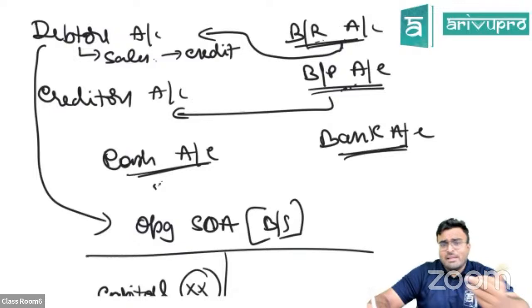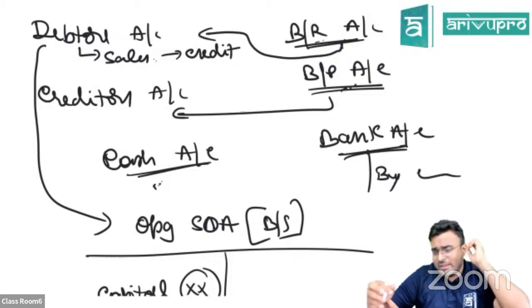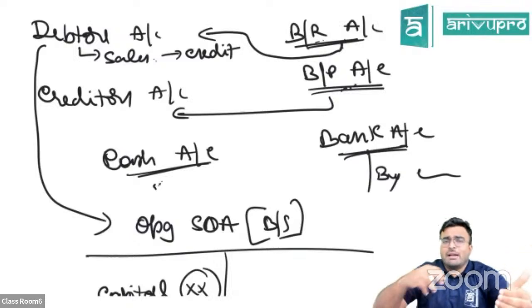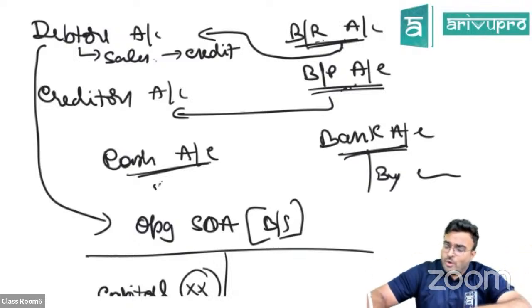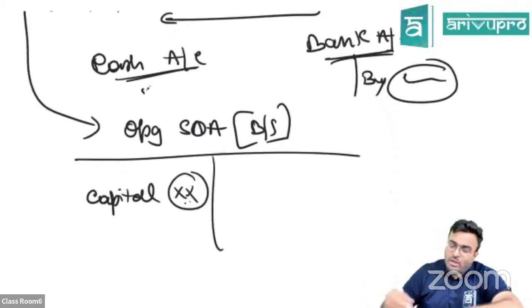In the bank account, things can go missing. There is a question in incomplete records where in the bank account, they have told the building amount is missing, a 4 lakh something building amount. They have told that building purchases were made, but other expenses we have not kept record of. So whatever missing figure here was the building amount, that building will go to the closing balance sheet. Okay, all these things are there.